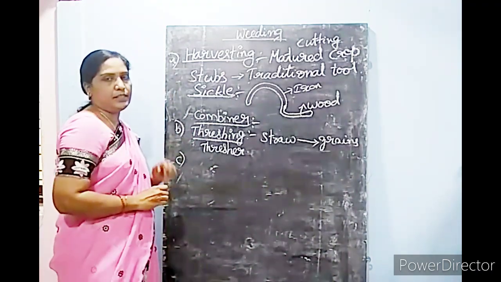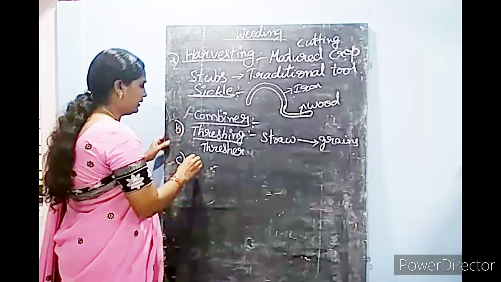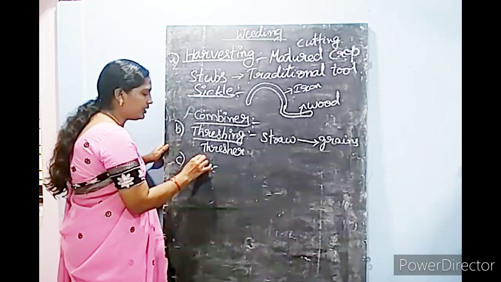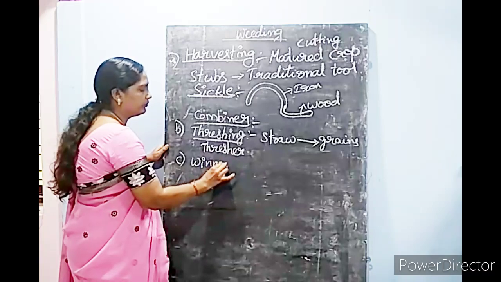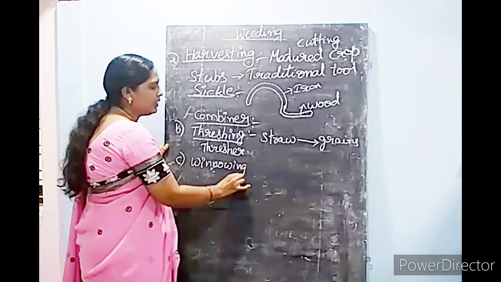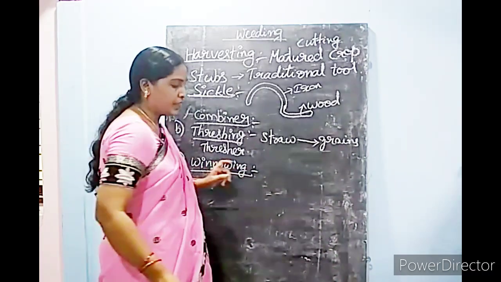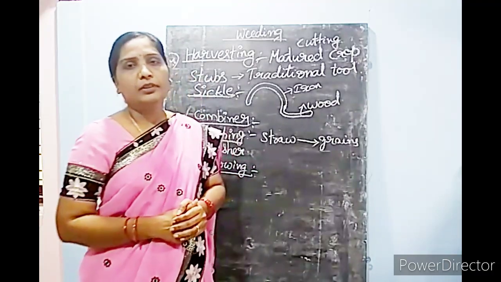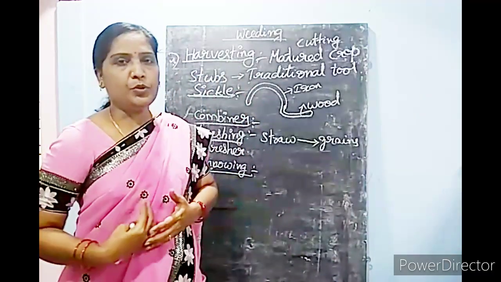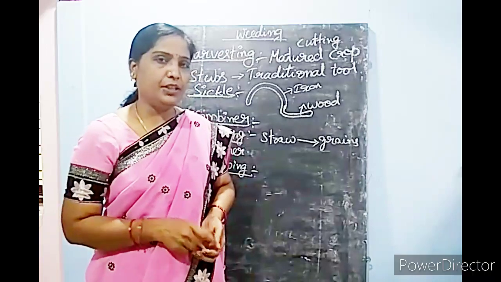And after this process, winnowing. Winnowing means, when you were learning about sowing, we did one activity. Do you remember?